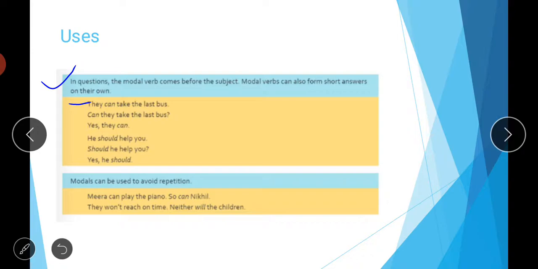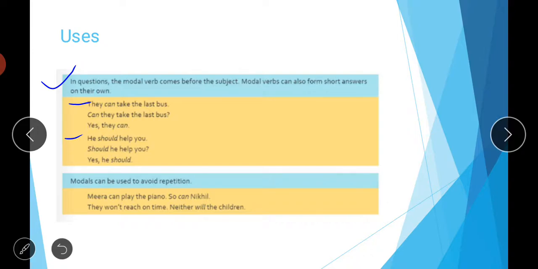Then, he should help you. Again, if you want to make an interrogative from this sentence, the sentence will simply start with the word should: should he help you? Yes, he should. Like this you can form questions from the given sentences by putting your modal at the start of the sentence, before the subject. So I hope it's clear.